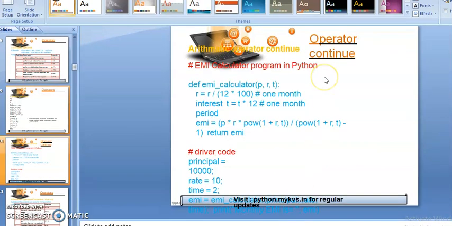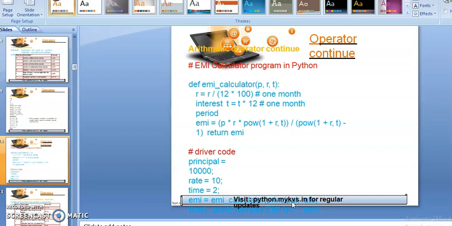Now after that, we will see another example of the arithmetic operators. Here, students, you can see that to calculate the EMI, principal, rate, and time are given here, and it is applied on that, and that's the output of the following program. So in the same manner, we can calculate difficult, complex calculations in Python